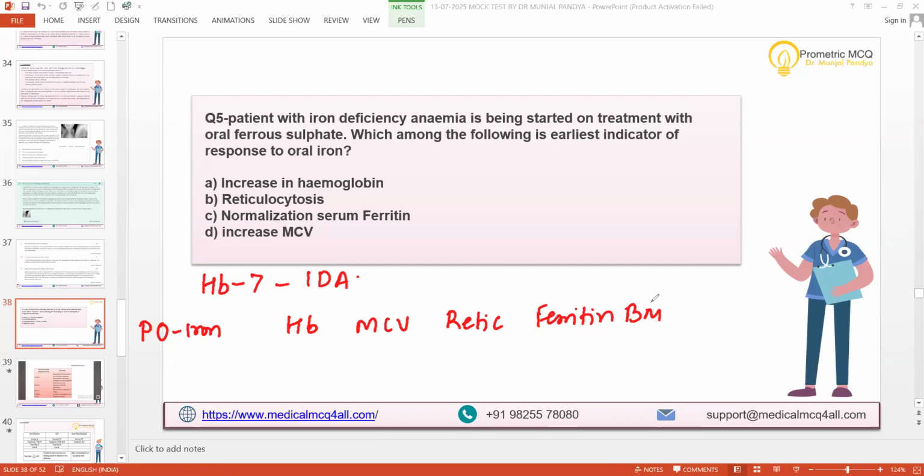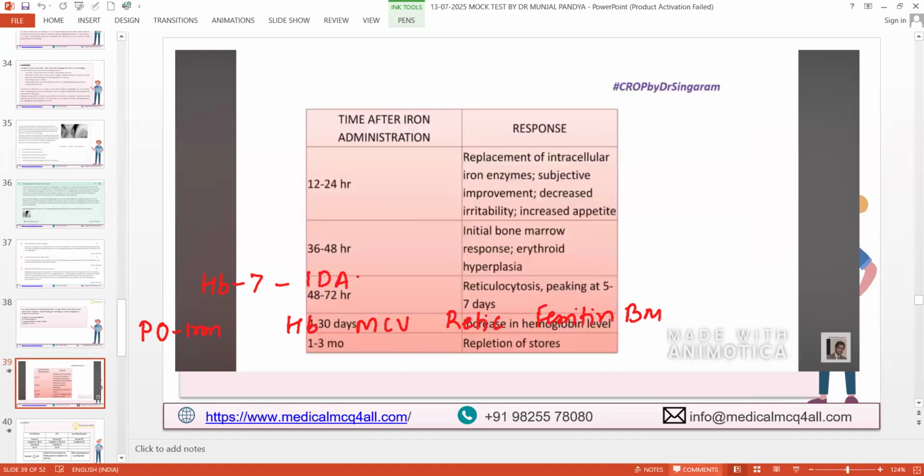Reticulocyte increase, okay, 3 to 7 days. Okay, fair enough. Let's see. Yes, Dr. Garavi, your comment. When hemoglobin, when MCV, when retic, when ferritin is supposed to increase. Anyone want to make a comment on this? For all these things, you can give me the answer later on. This slide is self-explanatory, so I don't need to give you the answer. You can understand, you are all brilliant in the batch.